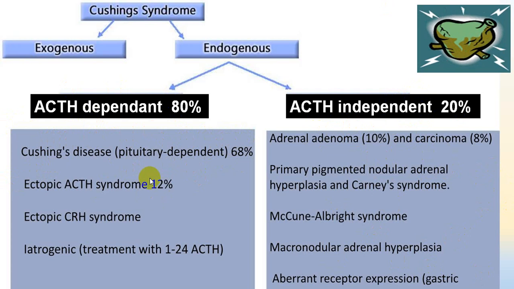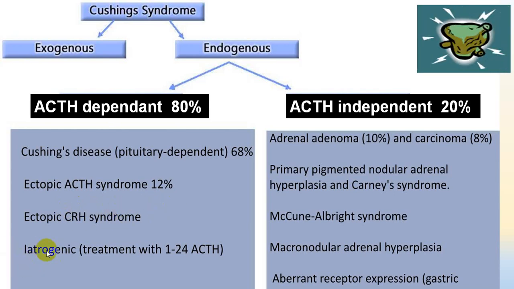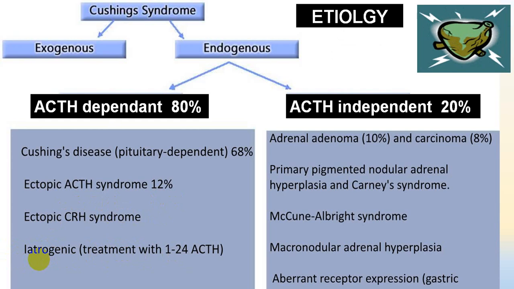Ectopic accounting for 10%, and from pituitary, non-pituitary but hypothalamic accounting for 1 to 2%, and it can be iatrogenic, which is by an external drug induced, which we put into the exogenous group.